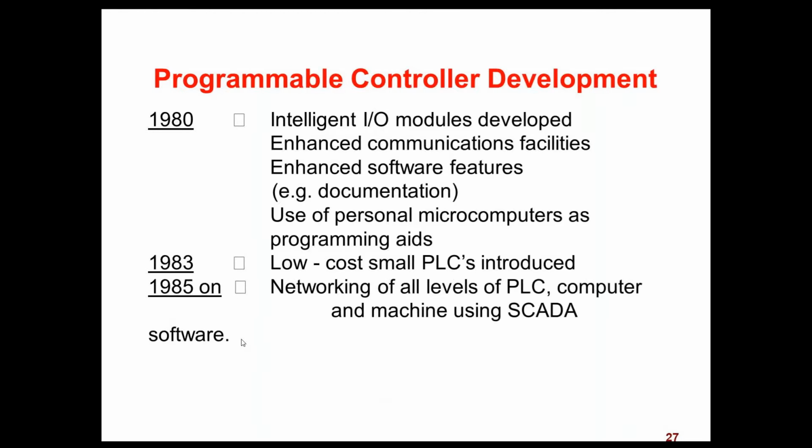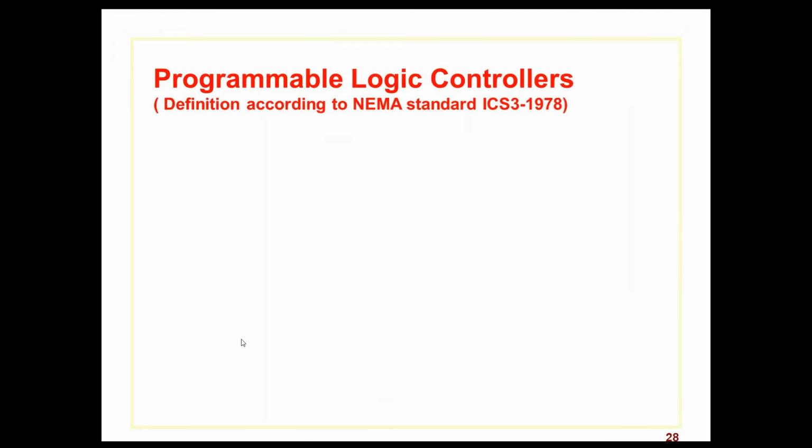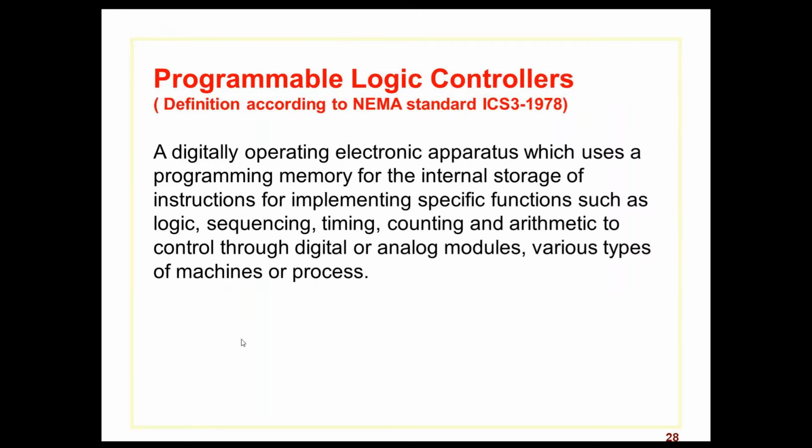Now, small PLCs cover units up to 128 IOs and memories up to 2K. These PLCs are capable of providing simple to advanced levels of machine control, have up to 2048 IOs, and medium size have 2048 IOs and memories up to 32 kilobytes, and large have more IOs, 8192 IOs with memory of 750 kilobytes.